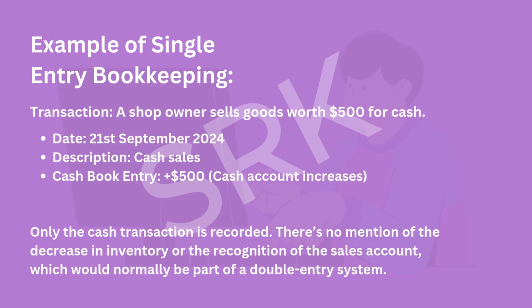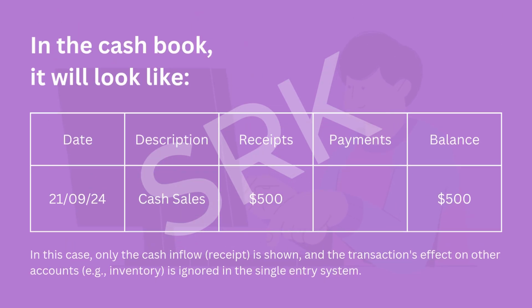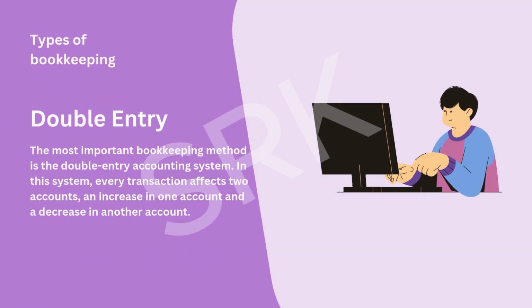For example, a shop owner sells goods worth $500 for cash on the 21st September 2024. In this case, only the cash transaction is recorded. There's no mention of the decrease in inventory or the recognition of the sales account, which would normally be part of a double entry system. In the cash book, it will look like only the cash inflow is shown, and the transaction's effect on other accounts is ignored.